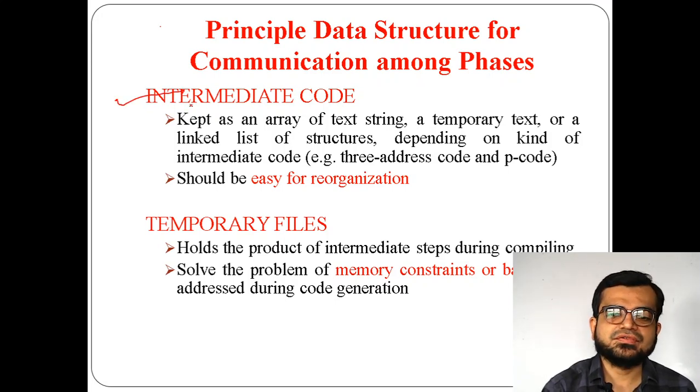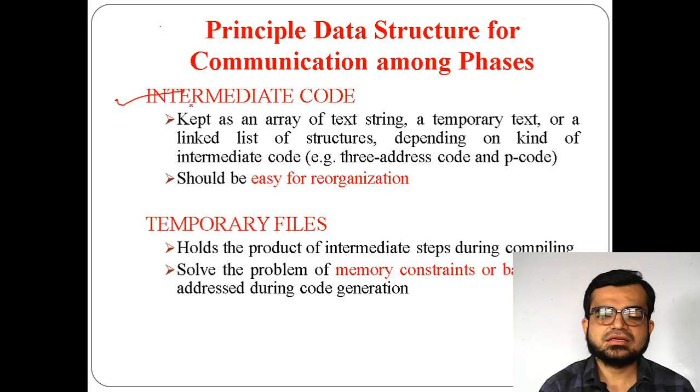The next thing is temporary files. During the compilation process, certain steps are required. Those steps might be used at that moment, but not at the end, not always. So the temporary file acts as a support for them, and it also solves the problem of memory constraints. If you have a small amount of memory and a large amount of data has to be processed, then temporary files will support such information in order to handle the limited memory. That means it handles memory constraints.